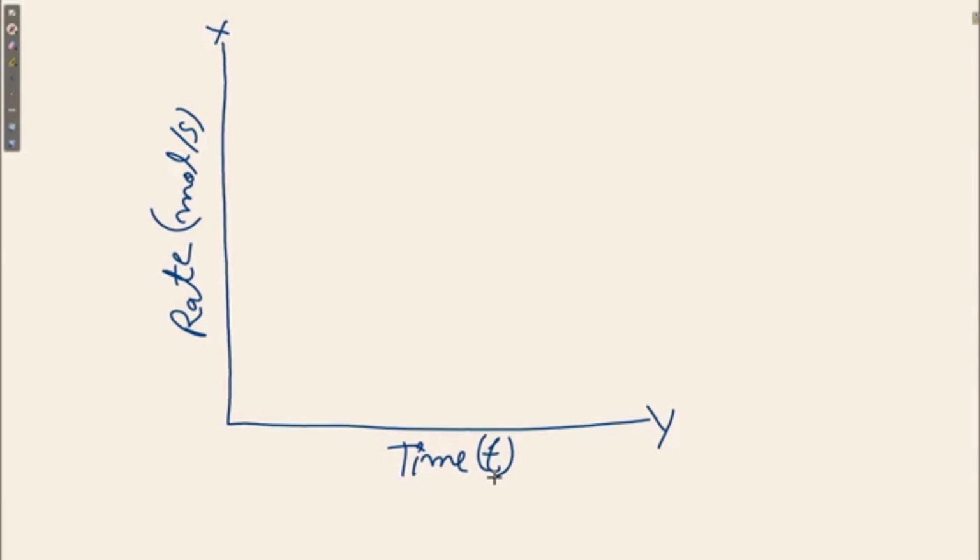When the reaction starts, the rate of forward reaction decreases, and after some time it does not change. And if we talk about the reverse or backward reaction, as time goes on the rate of the reaction increases, and after that no change occurs.